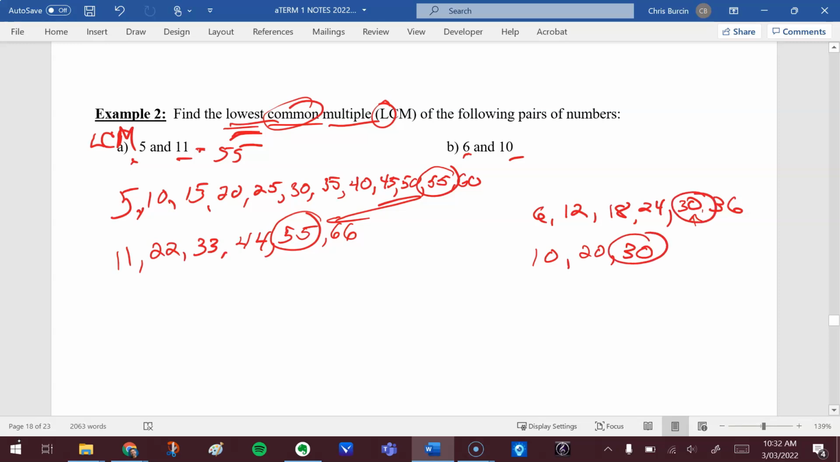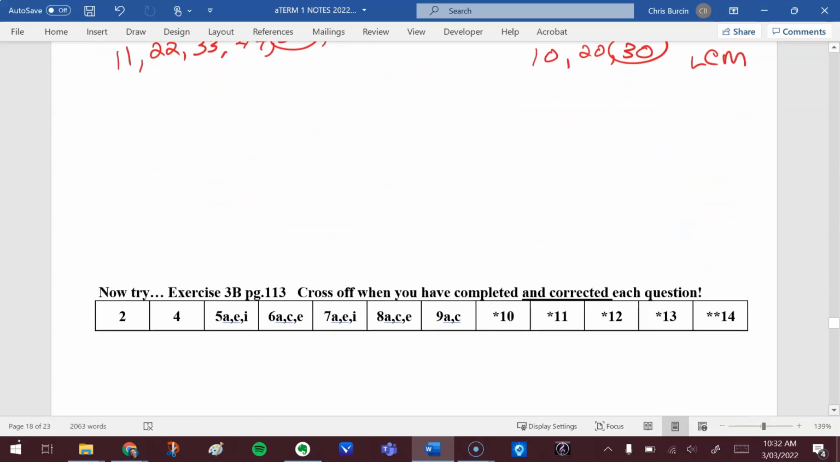It's bingo, everybody. So the lowest common multiple, so the lowest number that they have in common when you are multiplying them, again, these are going to be the same or bigger than the number itself, is 30 between 6 and 10. Now have a go yourself.